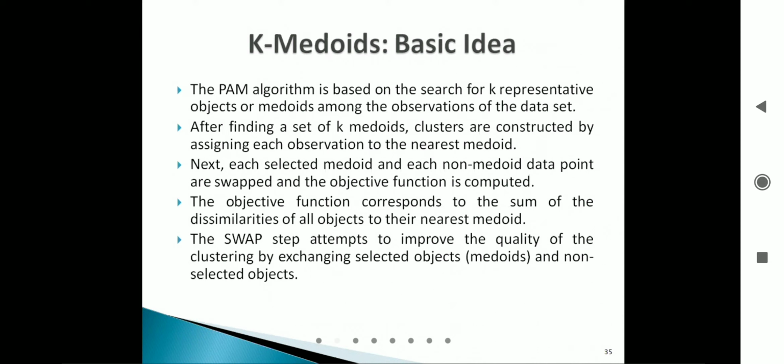The PAM algorithm, don't be confused, PAM is the same as the k-medoids algorithm. The PAM algorithm is based on the search for k representative objects or midpoints among the observations of the dataset. Like yesterday we discussed the k-means algorithm.